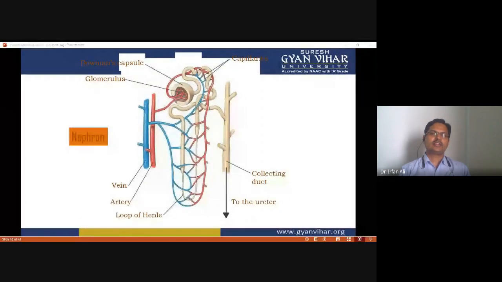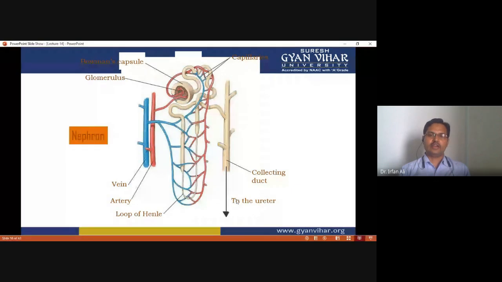So this is the detailed structure of the nephron, the functional and structural unit of the kidney. It has a glomerulus, and the outer capsule part is called the Bowman capsule. This part is the network of capillaries, and this is the collecting duct. This one is the loop of Henle, this part is the proximal convoluted tubule, and this part is the distal convoluted tubule. This is the structure of the nephron.